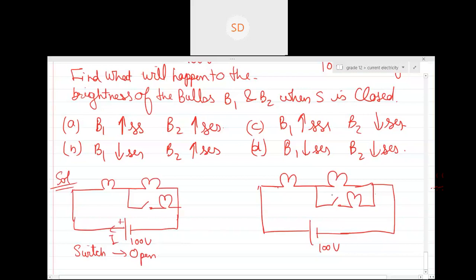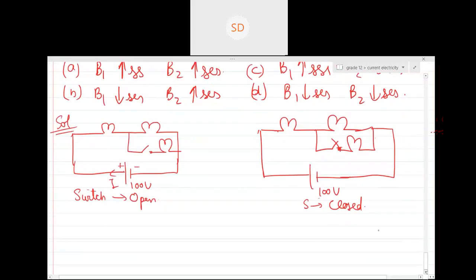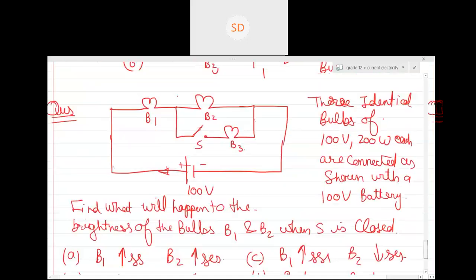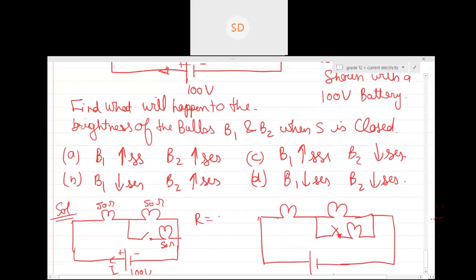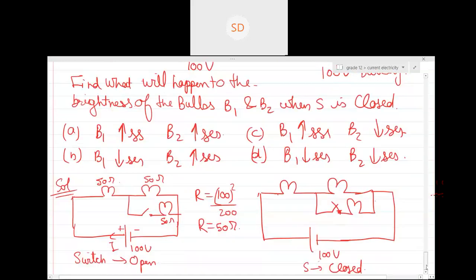So in this case, the switch is closed. Let's come one by one. What is the net resistance? All of these are 50 ohm, 50 ohm, 50 ohm, calculated using the power rating, right? What was the power rating given? Power rating given was 100 volt, 200 watt. So 100 volt squared divided by 200 watt, and that will be 50 ohm, right?